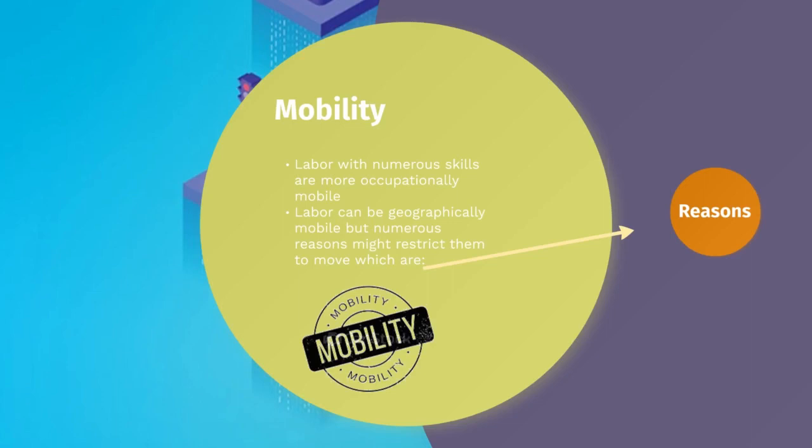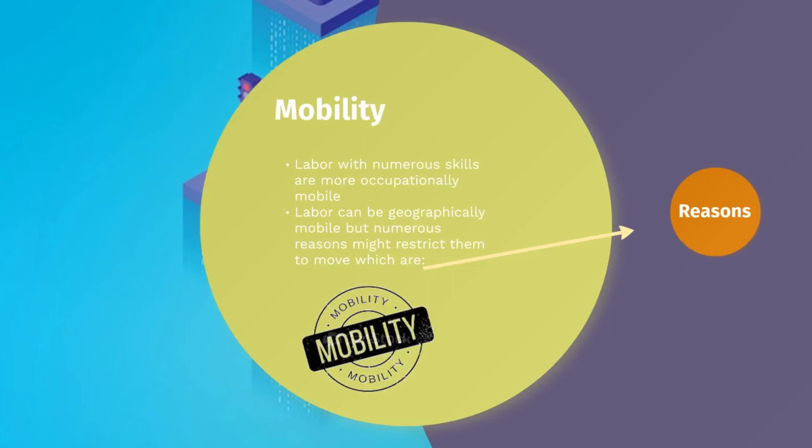I can choose to be any of these three. But if I am a business person and I don't have any other skills, then it will be difficult for me to move from one occupation to another, making me occupationally immobile.